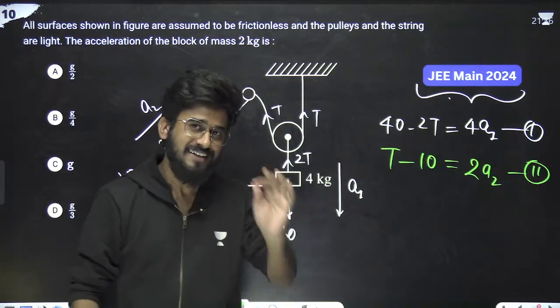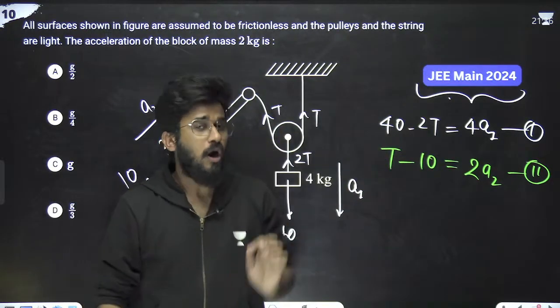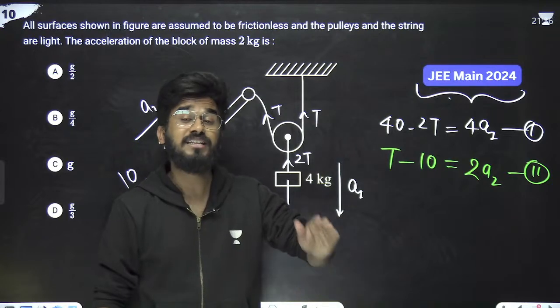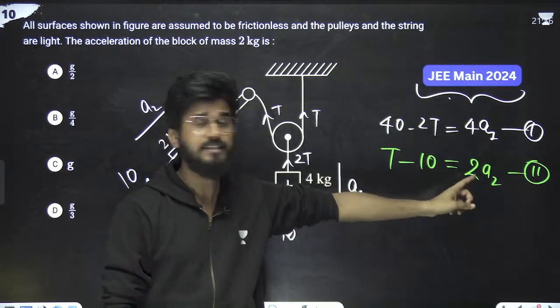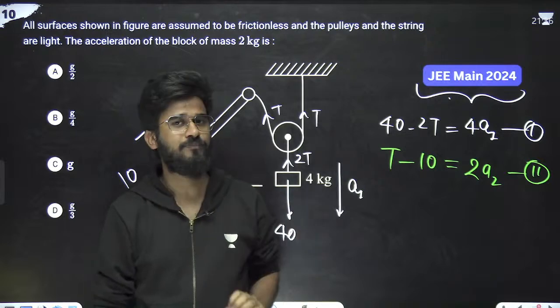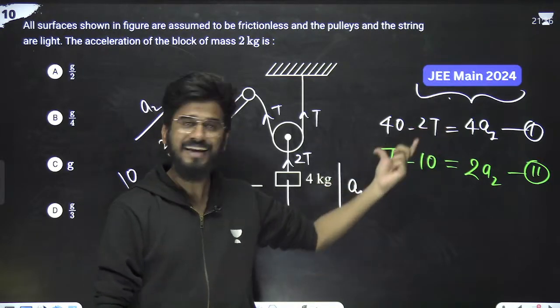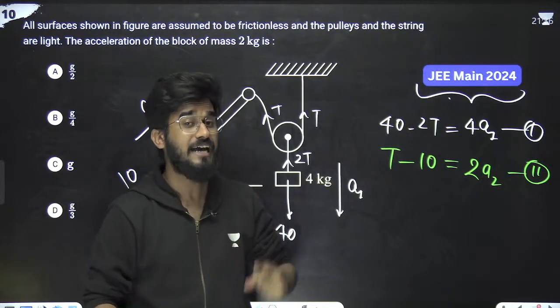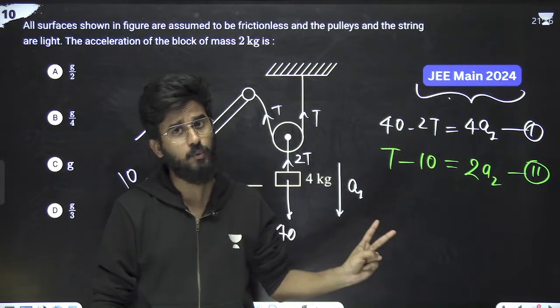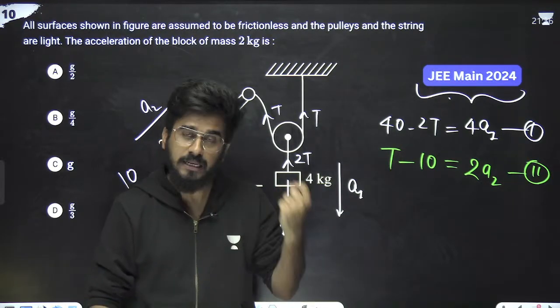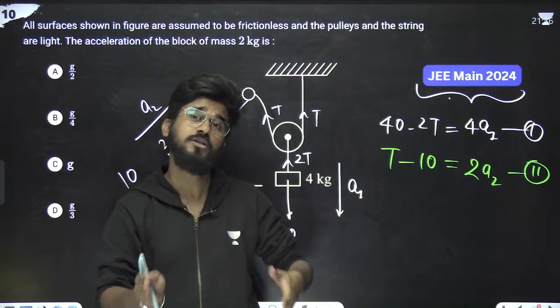Now, just listen to me. What are the number of variables? One is T, second is a1, third is a2. The number of variables is 3. What is the number of equations? 1 and 2. We have 3 variables and we have 2 equations. Can we solve for 3 variables with 2 equations? No, this is not possible. The number of variables and the number of equations should be equal.